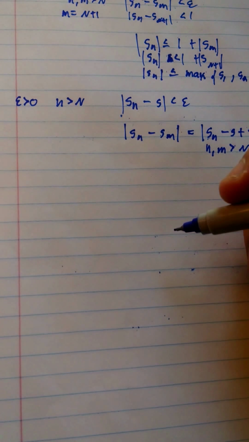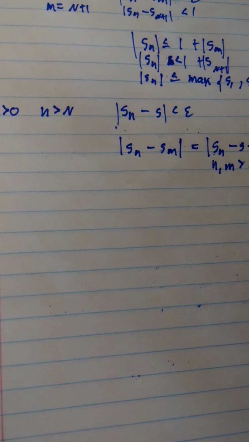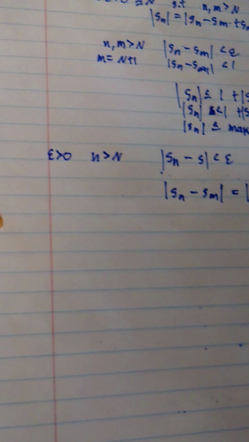And now comes an interesting point. We're going to do this a little differently than we did in class. We're going to use the Bolzano-Weierstrass theorem to show that any Cauchy sequence is convergent. So we've shown that our Cauchy sequence is bounded in the first part, and so we know that any bounded sequence has a convergent subsequence, and that is the Bolzano-Weierstrass theorem.